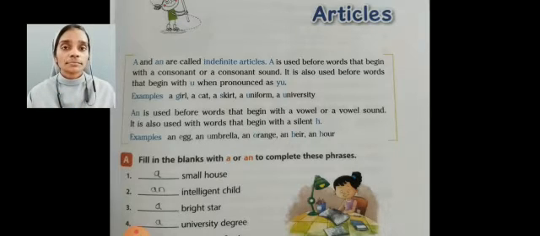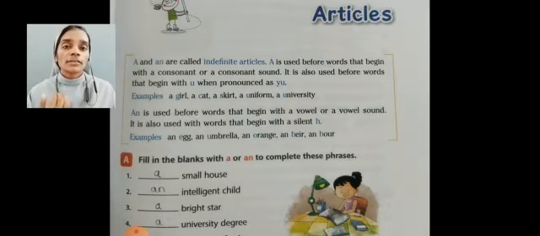Then uniform. Here the consonant sound comes: U, Y, U. So we use article a before that. Then a university. Here also the consonant sound comes. That noun starts with a vowel letter but here comes a consonant sound. So we use article a.